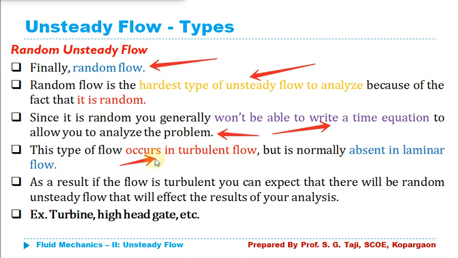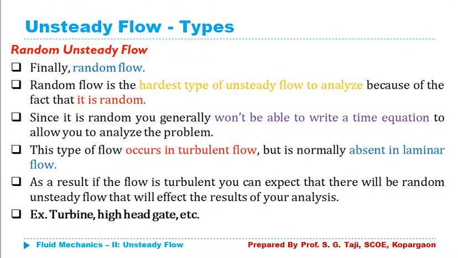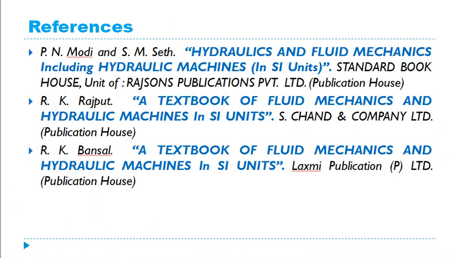Generally, random unsteady flow occurs in turbulent flow, and it is normally absent in laminar flow. Turbulent flow is already difficult to analyze, and if the turbulent flow contains random unsteady flow, it becomes quite complex. The best examples of random unsteady flow are turbines and high head gates, where this kind of flow generally occurs. So those are the three types of unsteady flow. We will continue with our unsteady flow analysis in the next lecture.